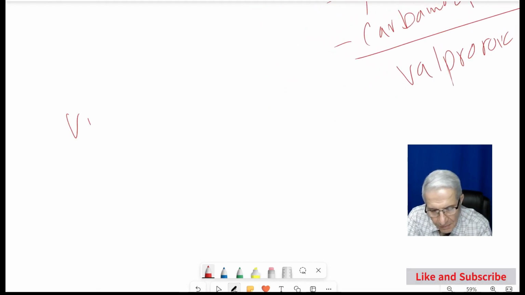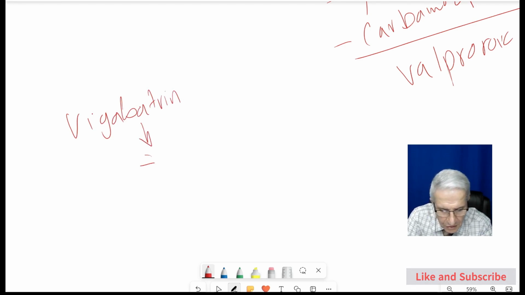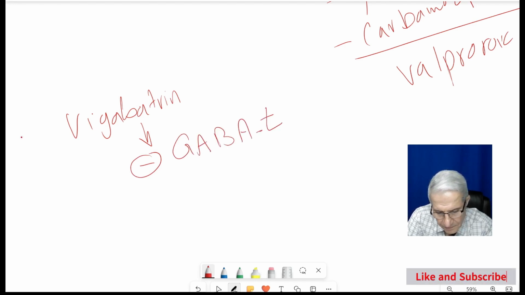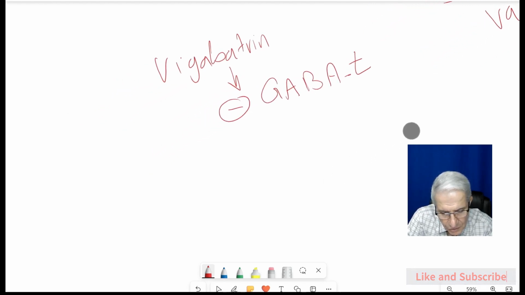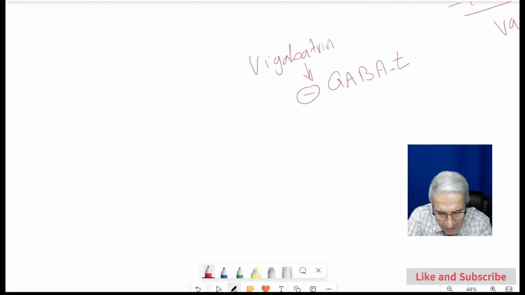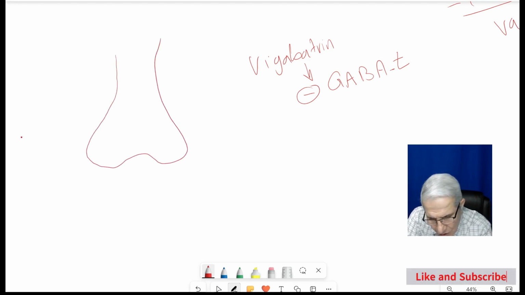Okay, this is vigabatrin. Vigabatrin blocks GABA transaminase. Here we maybe need to go a little bit into the physiology of what happens with GABA. When you have the neurons, if you remember, this is a glutamate neuron.